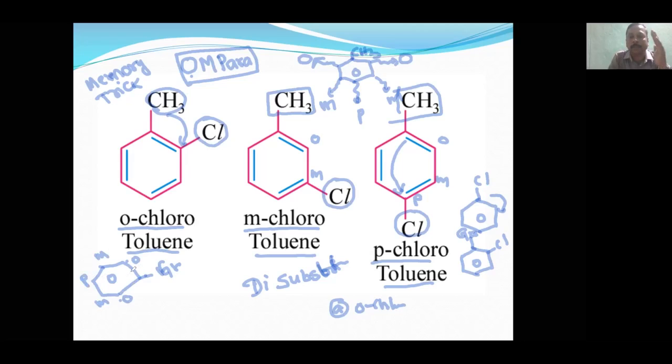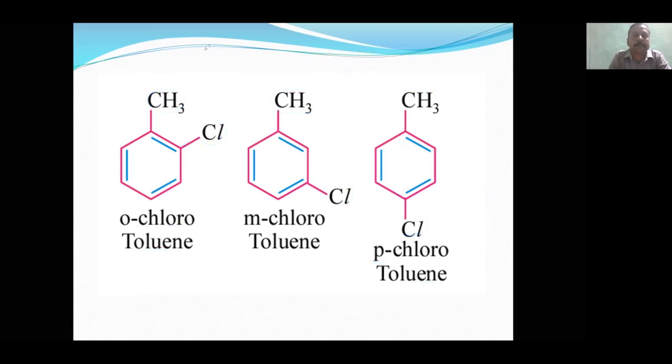Okay. You should remember, with respect to the first group, immediately on the adjacent side will be ortho. Next will be meta. Opposite side will be para. So that is the best method to remember the position isomers. Okay. So very important for both the IP board exams as well as for the competitive examinations. It is a must and should topic. Okay. Now let's see the next slide.